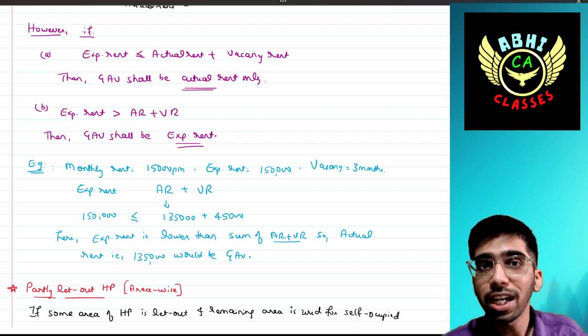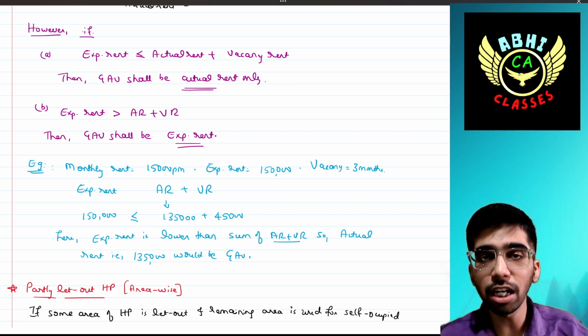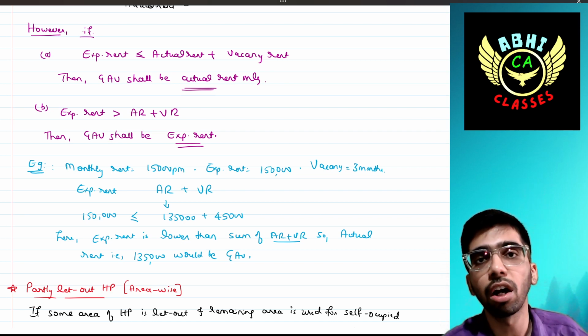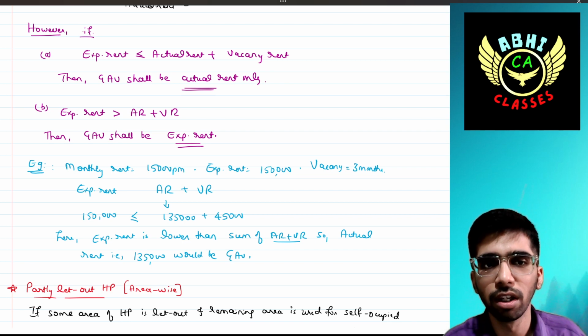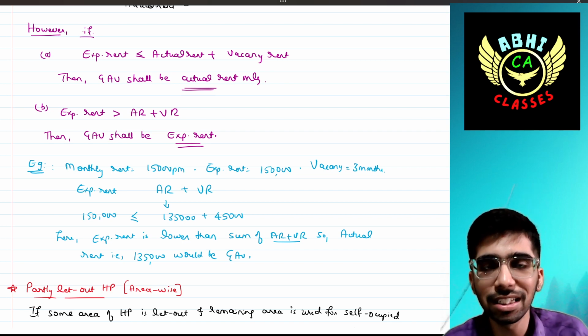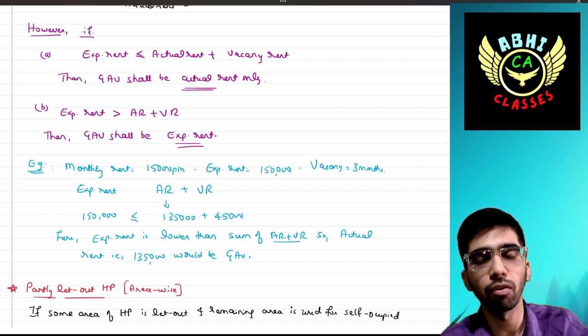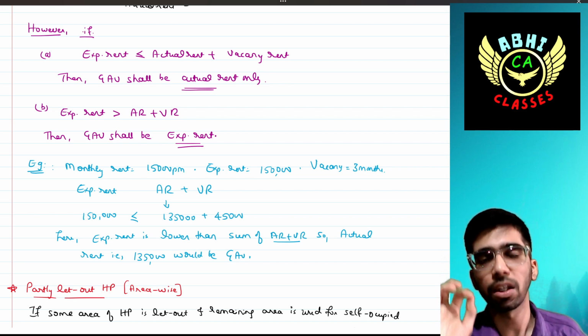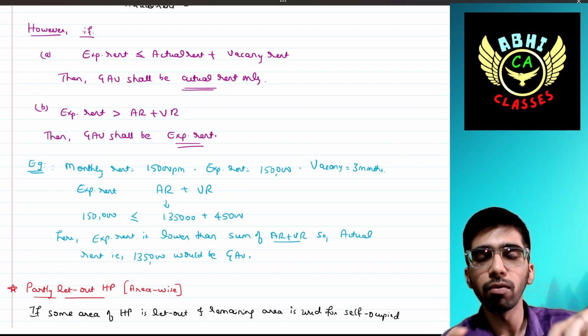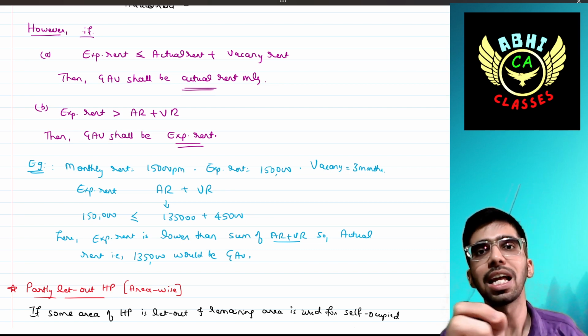Plus vacancy rent, meaning the rent that would have been received if the tenant had not vacated the house property, for 3 months: 15,000 into 3 is 45,000. If you add these two, 1,35,000 plus 45,000 comes to 1,80,000, which is more than expected rent, and hence we take the gross annual value as 1,35,000.